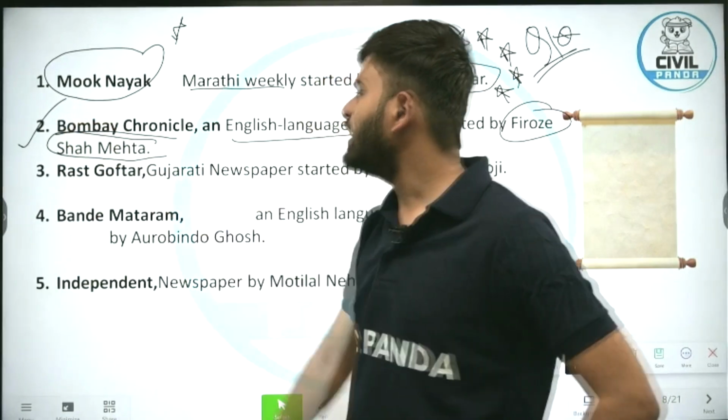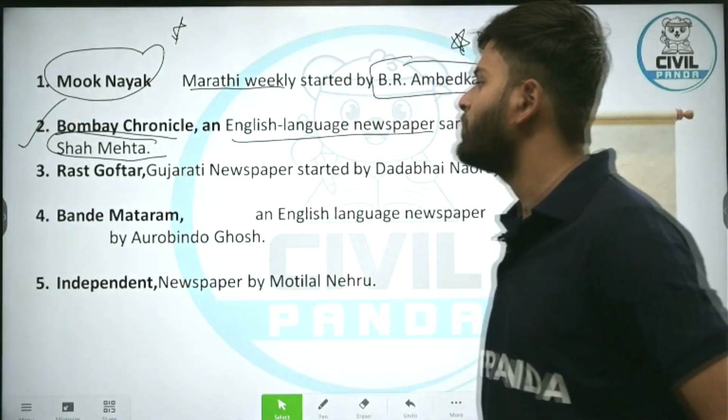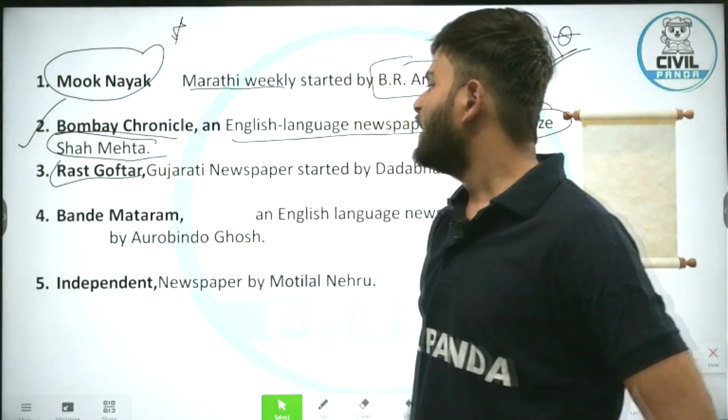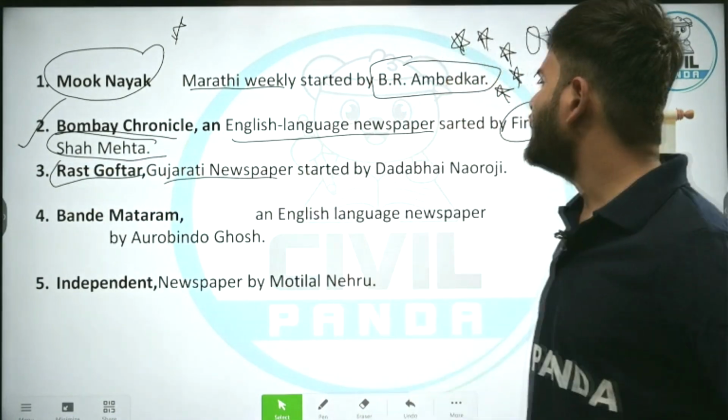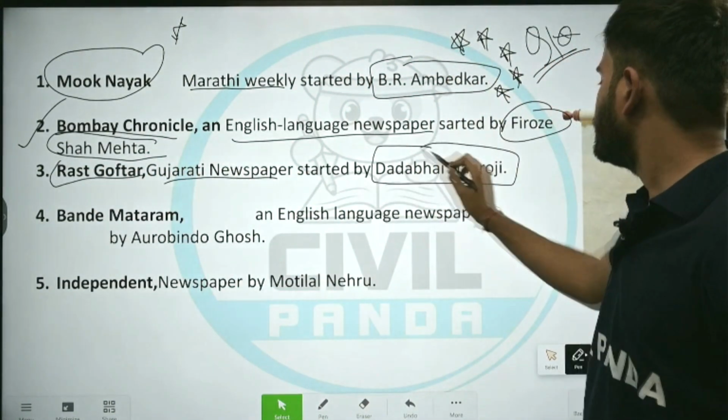Second, Bombay Chronicle. It was an English language newspaper started by Firoz Shah Mehta. Bombay Chronicle, started by Firoz Shah Mehta, was an English newspaper. Third, Rast Goftar. It was a Gujarati newspaper started by Dadabhai Naoroji again.